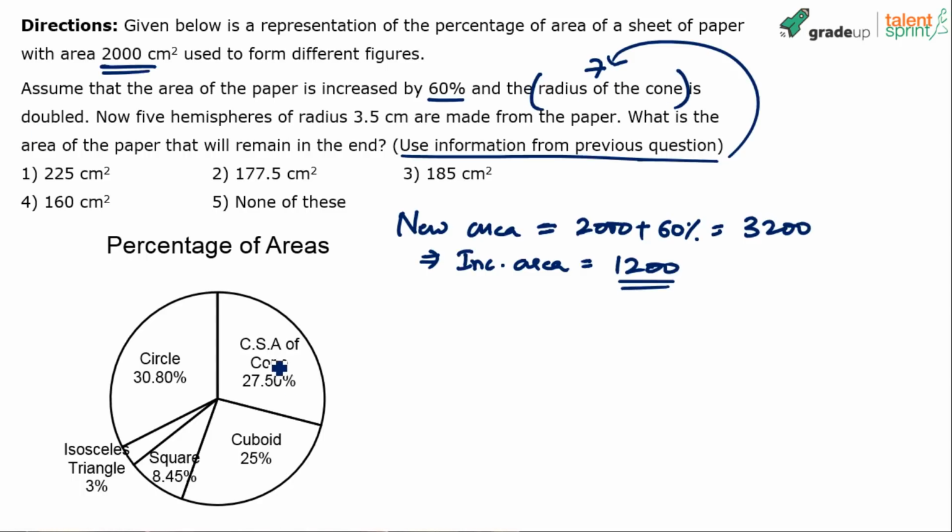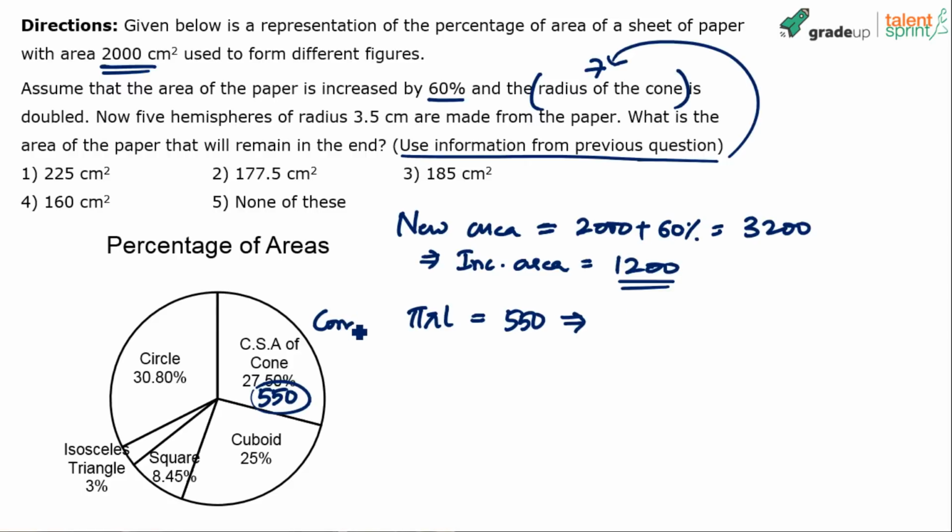Now, the radius of the cone is doubled. See, here is the cone, right? The requirement of the cone was 550; we found that earlier. But now the radius is double. Pi RL is equal to 550. But when the radius is doubled, the area requirement will also double. You are able to follow.